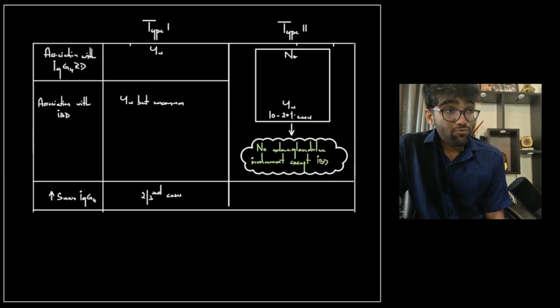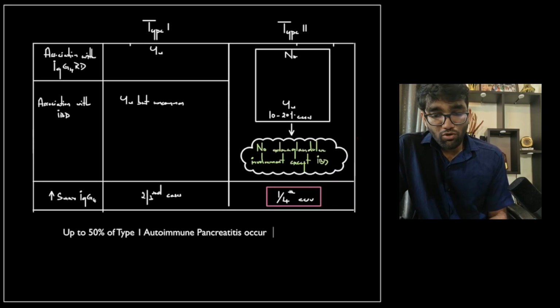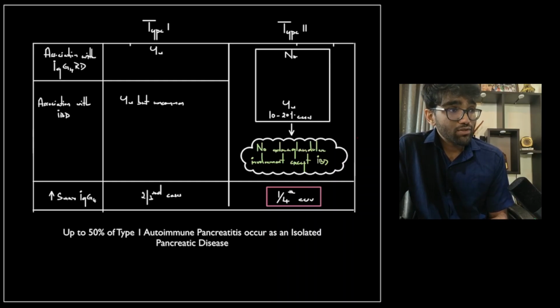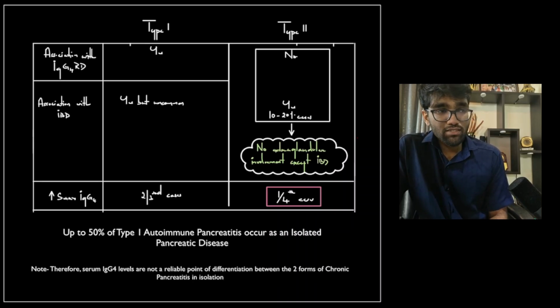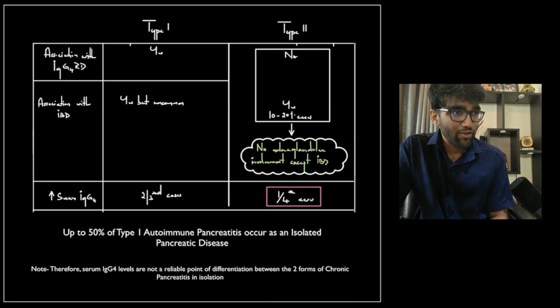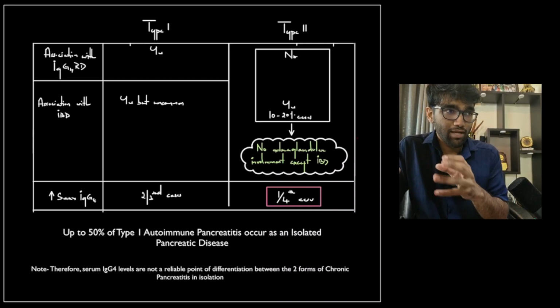IgG4 levels are elevated in type 1 autoimmune pancreatitis in 67% of cases, but can also be elevated in type 2, although it is in a sizable minority, that is 25% of cases. So up to 50% of type 1 autoimmune pancreatitis can present as an isolated pancreatic disease without any extrapancreatic involvement. So essentially, in isolation, serum IgG4 levels or lack of extra glandular involvement does not favor one type of autoimmune pancreatitis over the other. It is the sum of the clinical presentation, as always in medicine, that allows you to decide on whether it is type 1 or type 2.